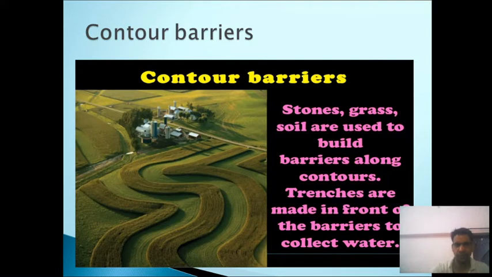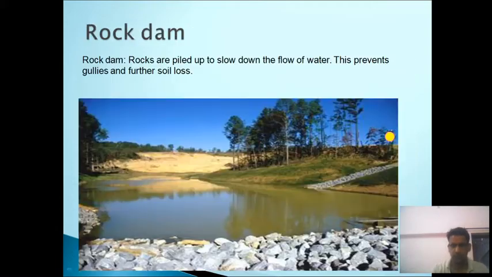So barriers along the contours are made with stone and grass, which intercept the downslope flowing of water and prevent soil erosion. They also filter out and trap many of the suspended soil particles, keeping them from being washed out of the field. So this was about contour barrier.